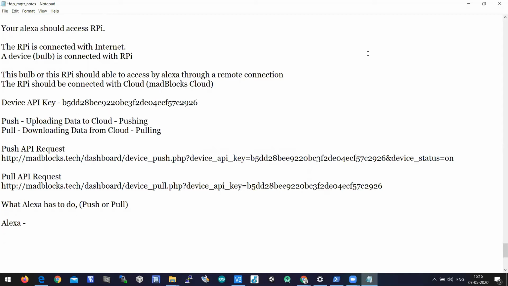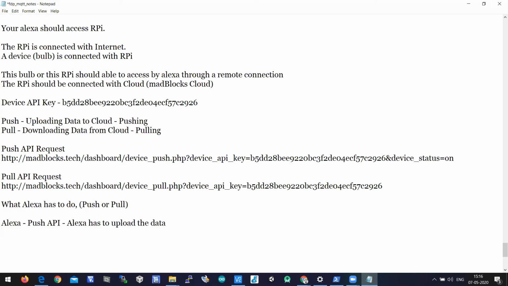Yes, Alexa should call push API. So in the program of Alexa, we have to write the push API, because sometimes people get confused and write pull API in Alexa. You should not write pull API in Alexa. If you want to download data from Alexa, then you write pull API. But in this case, you have to write push API in Alexa because Alexa has to upload the data.